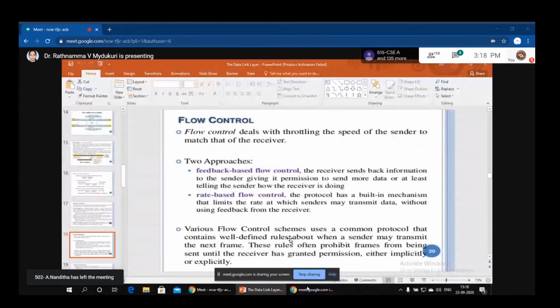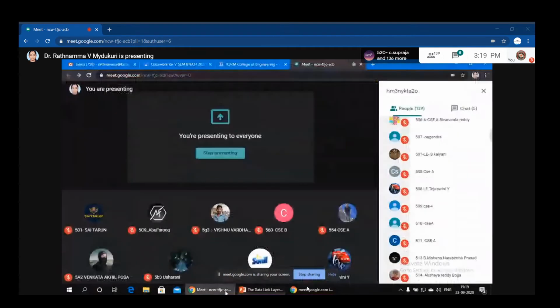Clear? Now we have one more service provided by our data link layer. What is the short form we use for data link layer? Short form. Data link layer short form is... DLL, ma'am. Okay. DLL. Right.